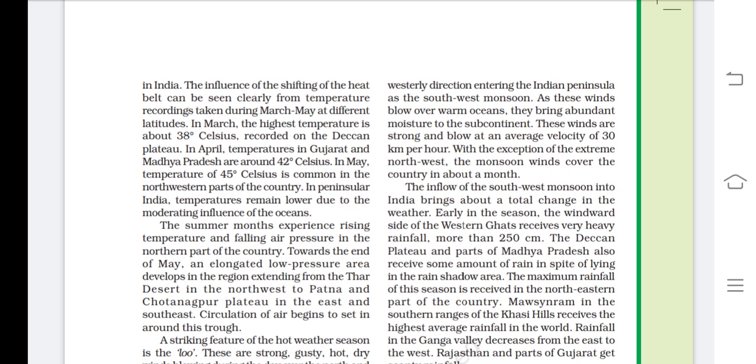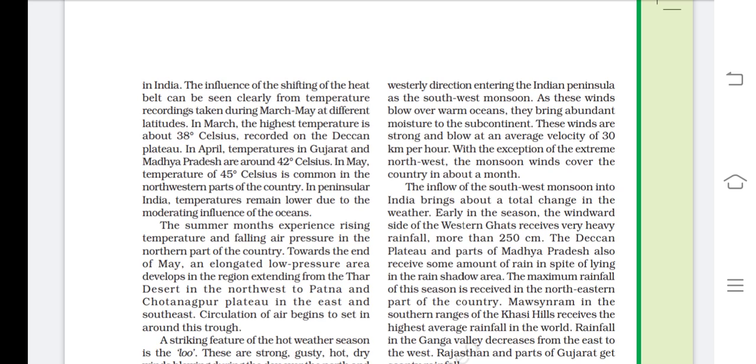With the exception of the extreme northwest, the monsoon winds cover the country in about a month, starting in June. The timings of the rainy season are different in different states. The first rain we receive is in Kerala and Karnataka, which are known as mango showers. After that, by 10th June, we receive the first rainfall in Bombay, and so on.